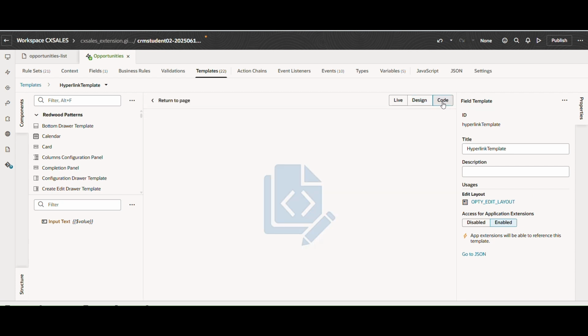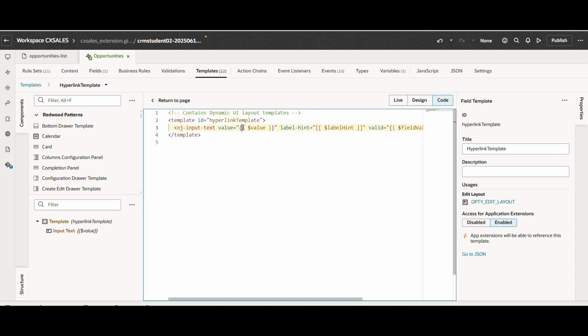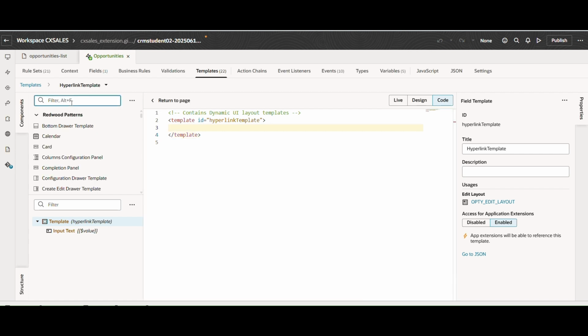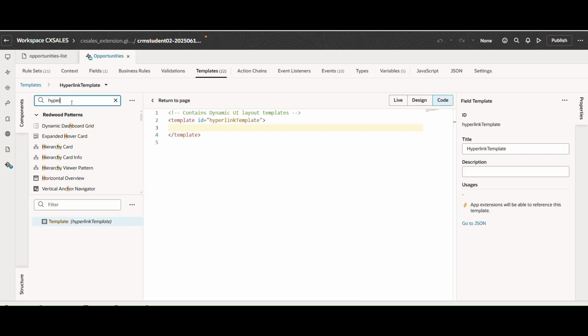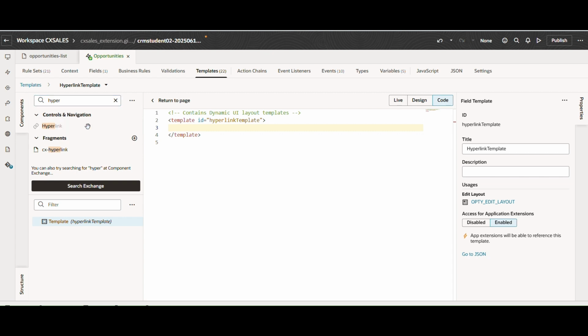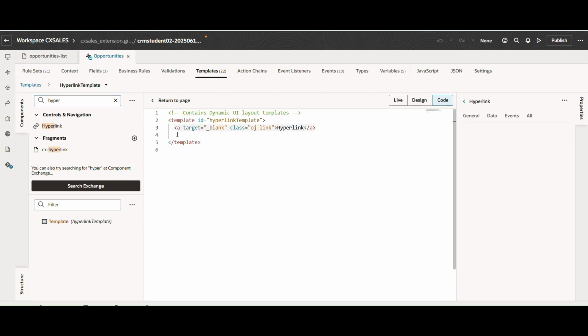Let's click on code. Just for the revision, we are doing it again. So we will add the hyperlink. We are adding a hyperlink component. Just drag and drop it here.